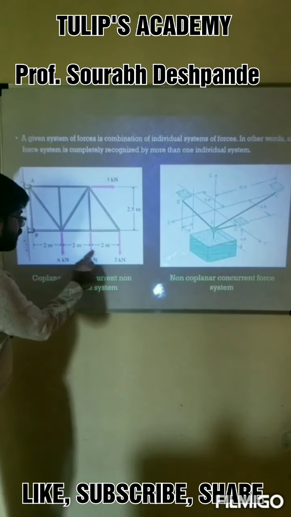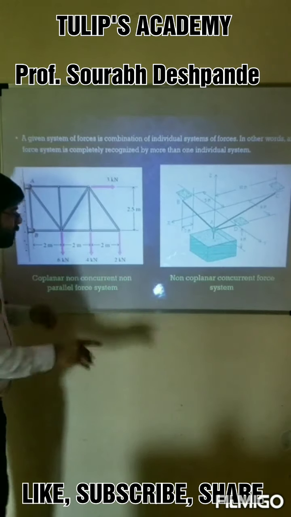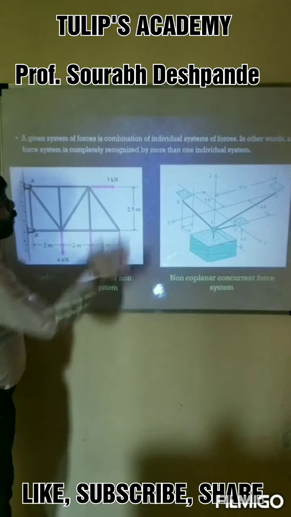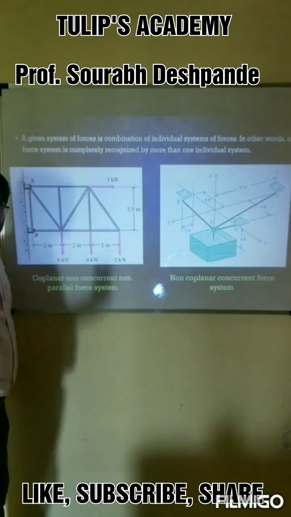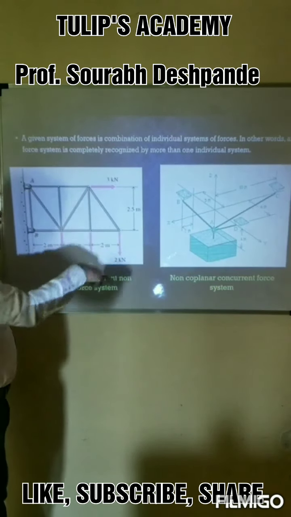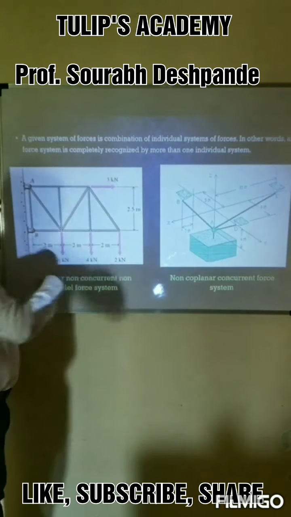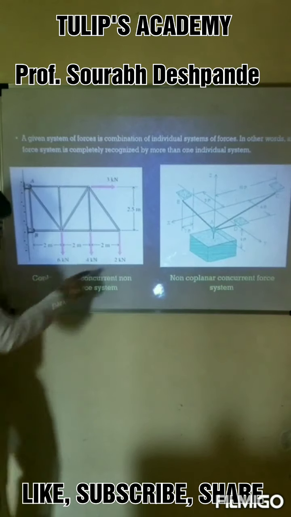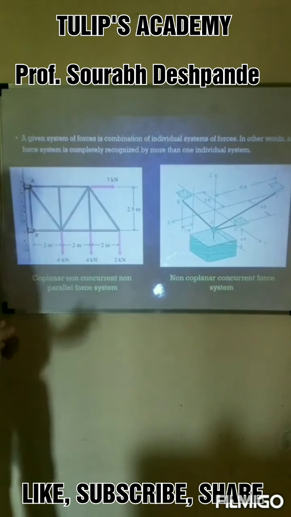As well as, the line of action of these 4 forces is not parallel. If you refer to these 3 forces, 6 kN, 4 kN and 2 kN, and if you omit this 3 kN, then it will be converted into like parallel, no doubt. But now if you have to consider all the forces acting on the truss, then it must be a non-parallel force system. So its complete name is coplanar, non-concurrent, non-parallel force system.